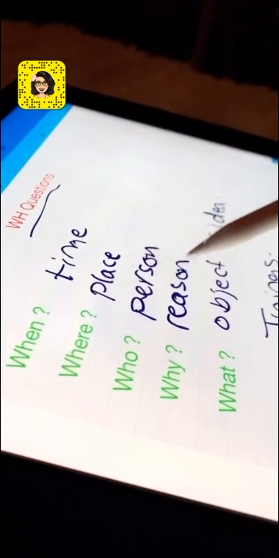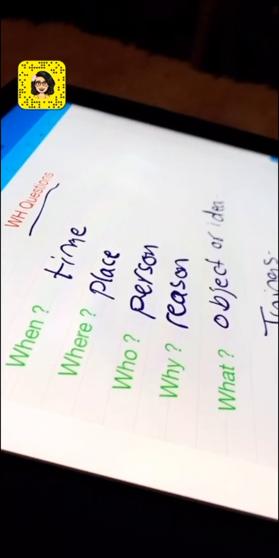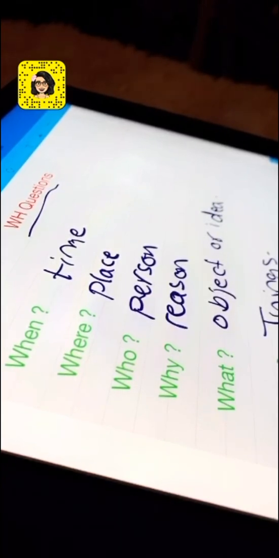Okay, let's have some examples here about every one in WH questions. When? When is the meeting? When is the meeting? Where is the restaurant? Where is the restaurant? I'm asking about a place now. Who made this cake? I'm asking about the person who made this cake.